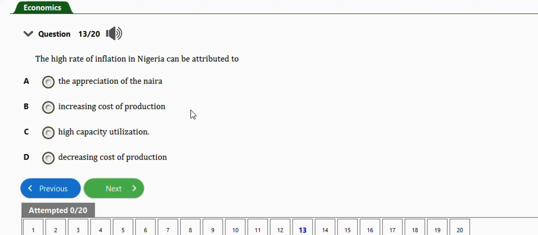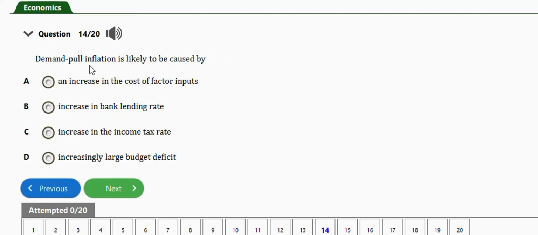So this is what is attributing to high rates of inflation in Nigeria. The next question is this one. It says demand pull inflation is likely to be caused by: an increase in the cost of factor inputs, increase in bank lending rates, increase in the income tax rate, or increasing large budget deficit. So demand pull inflation is likely to be caused by option D, which is increasing large budget deficit. So deficit budget can lead to demand pull inflation.